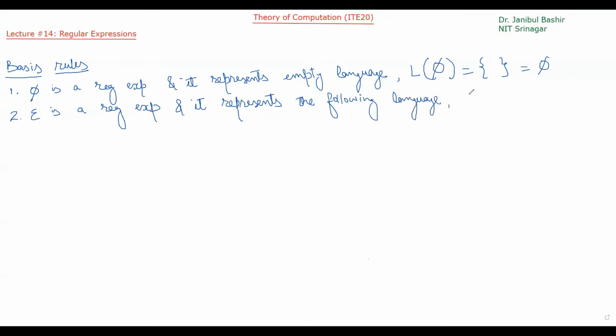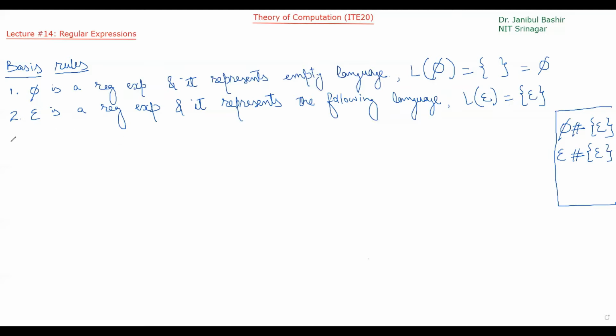So what is the language represented by epsilon? It represents this language, a language containing only one string. And what is that string? Epsilon. Please remember this. Phi is not equal to this. They are different. And this is not equal to this. They are also different. Okay. So phi and epsilon are regular expressions, and each represents its own language.